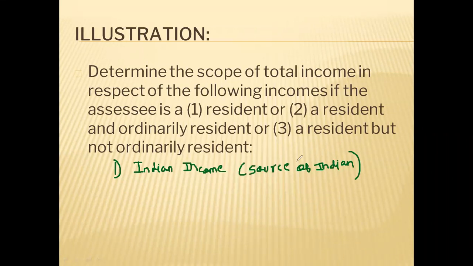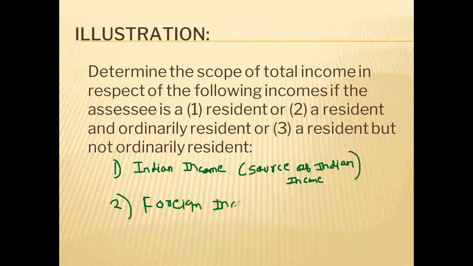If an income is an Indian income, if the source of income is in India, then that will be known as Indian income. All other income you can call foreign income, meaning the source of that income is not in India. So if the source of income is in India, then that will be Indian income, and if the source of income is outside India, in any other country, it will be called foreign income.